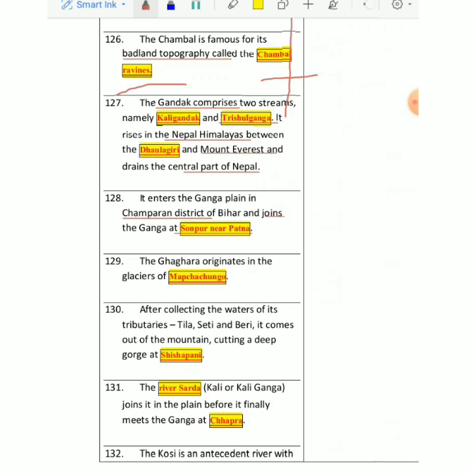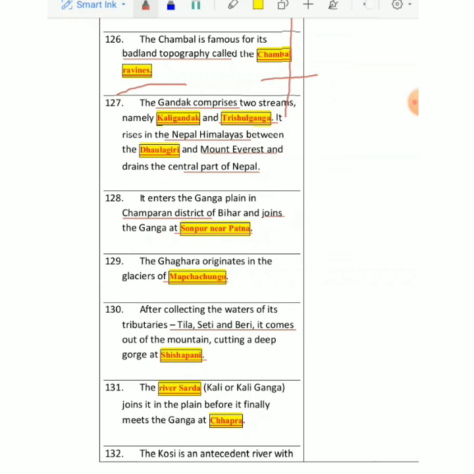Now we'll go back to Ghagra. Ghagra originates in a glacier of Mapchachungo. After collecting so much water from so many tributaries, one is Tila, which gives water to Ghagra, Tila, Seti and Beri, and this also comes out from the mountain, making a gorge at a place called Shishapani. तो ये पानी देती हैं इसको घाघरा को.